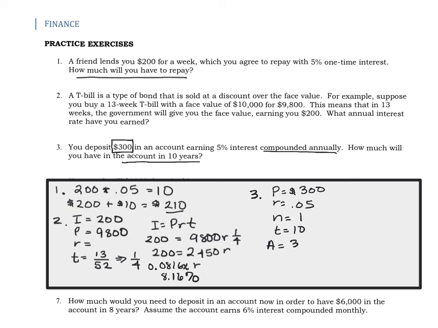So A equals 300 times 1 plus the 0.05 divided by 1 is just going to give us the 0.05. So I'll go ahead and put that there. And n times t, that's 1 times 10, which is 10. All right, so putting that in our calculators, we will see $488.67.